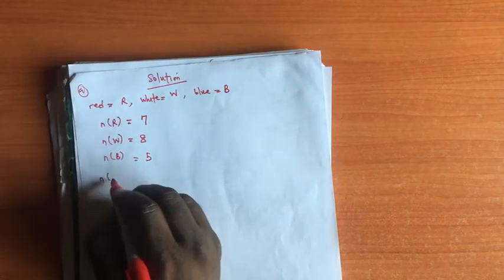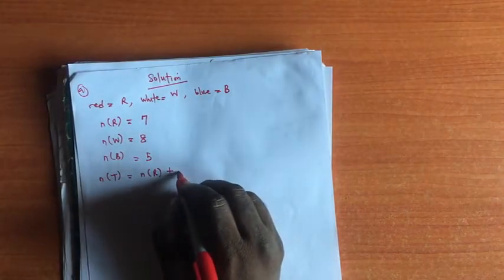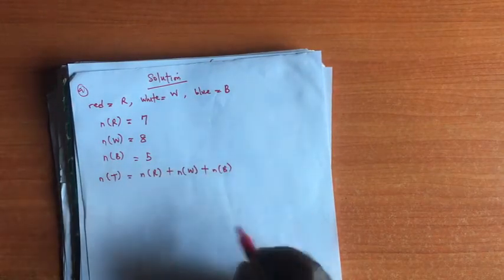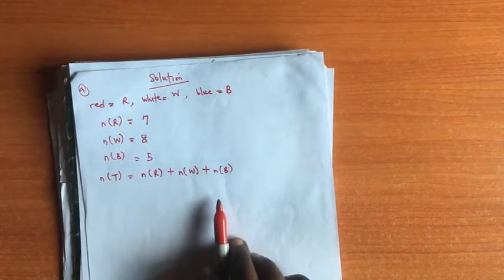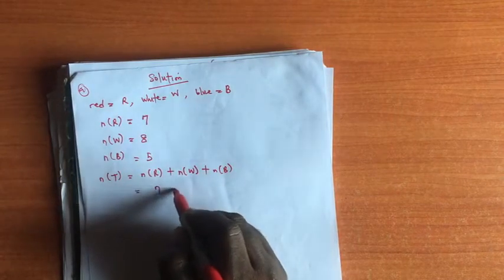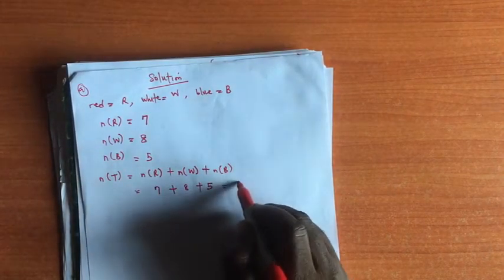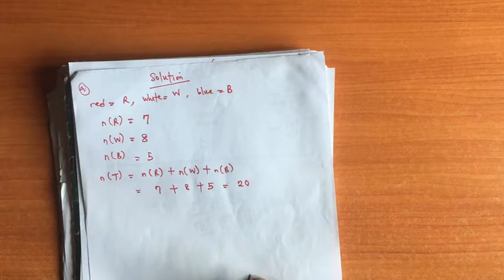We can now write the total n will be the number of red plus the number of white plus the number of blue balls. This n total is the total number of possible outcomes. So by the time we add this, we're going to have 7 plus 8 plus 5. If we add this together, you have 20 balls.